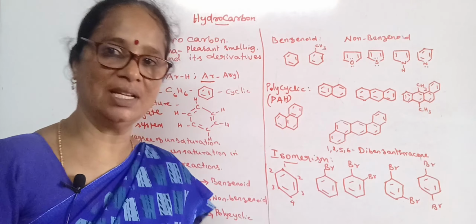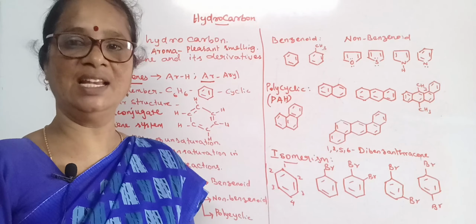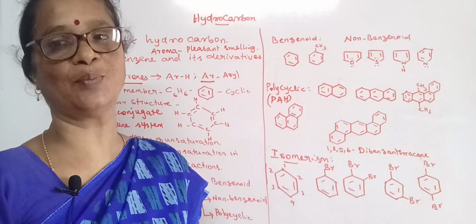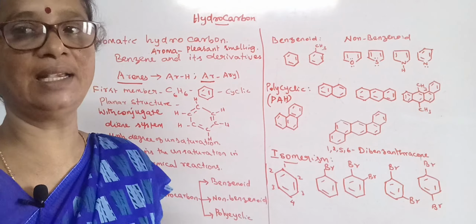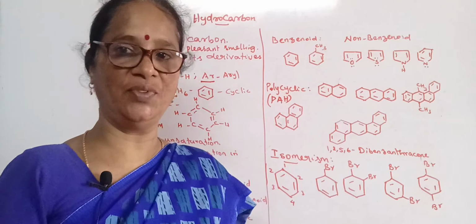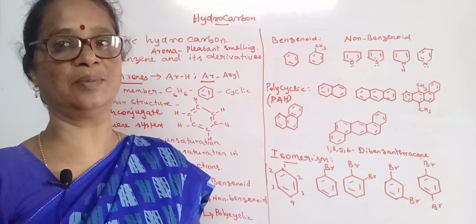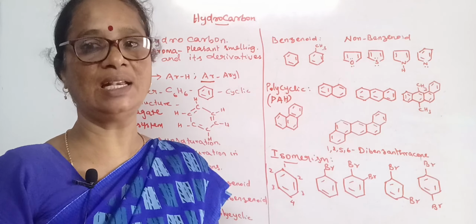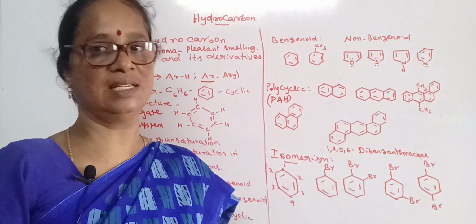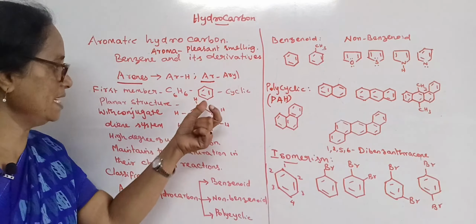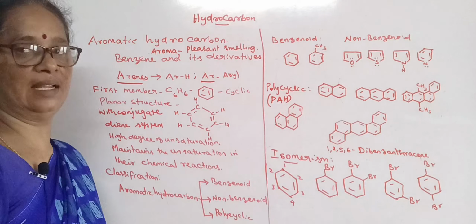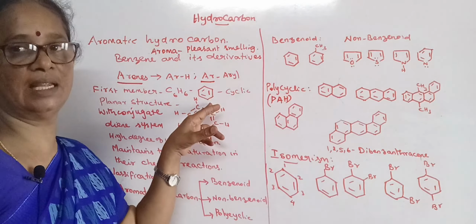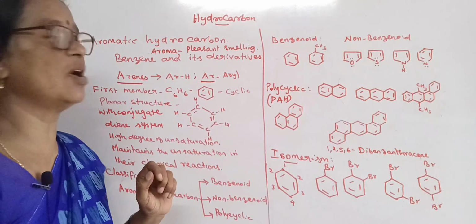Benzene, its formula is C6H6, in which all the 6 carbon atoms are sp2 hybridized, and these 6 carbon atoms are further bonded with 6 hydrogen atoms, and all these 6 carbon atoms have 3 alternate pi bonds. So this benzene ring has planarity, and it has a conjugate system of diene. What do you mean by conjugate system of diene?